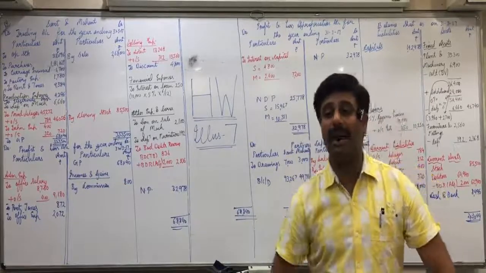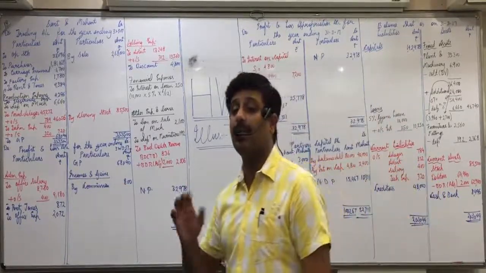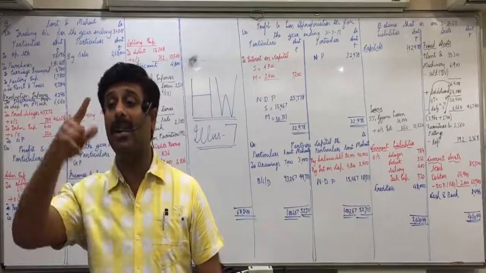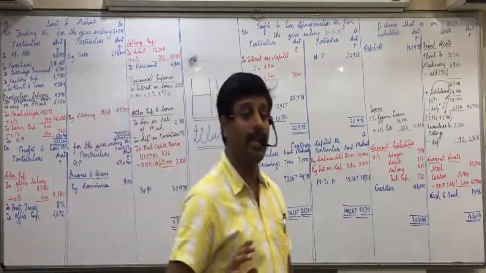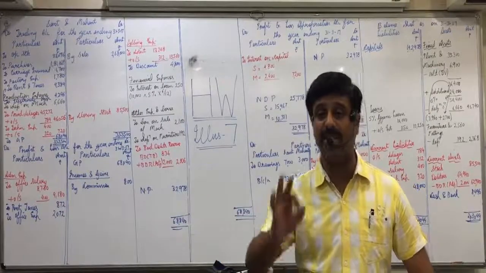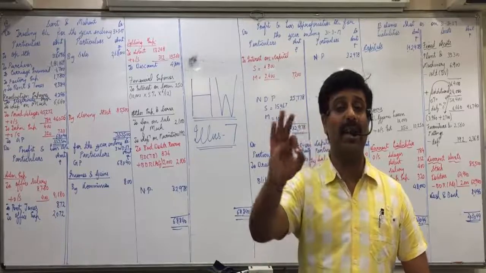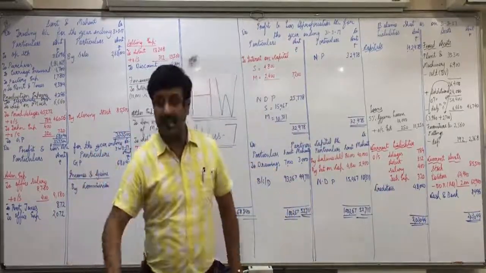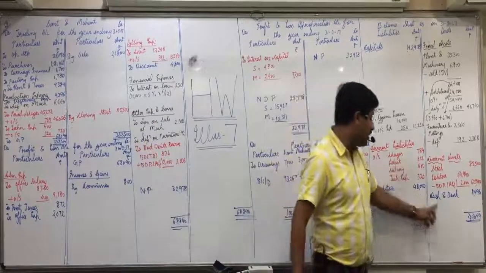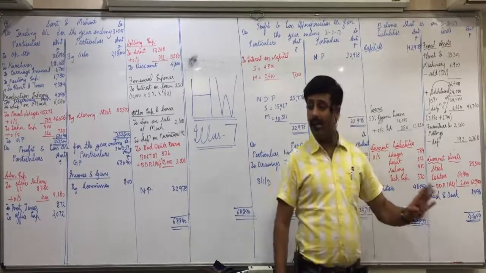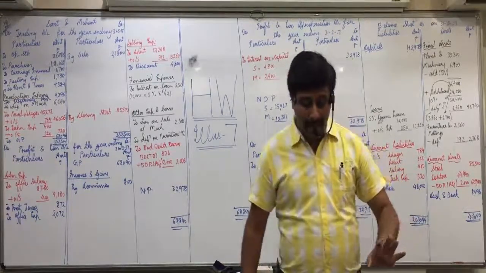Debit side of trial balance. Do you find advertisement suspense account? How much? Mark it important. Debit side of trial balance, advertisement suspense 9,000, mark it important. First of all, where will advertisement suspense appear? Fictitious assets. After current assets, one more heading you will give, last heading, fictitious assets. There you will write advertisement suspense.